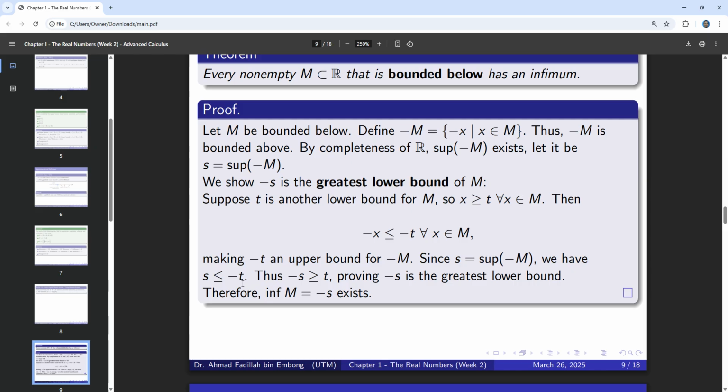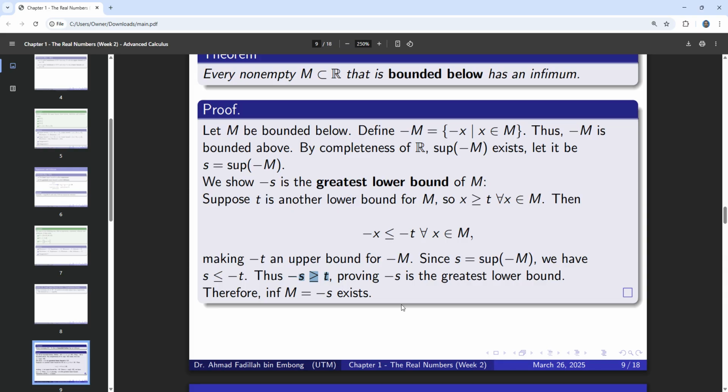When we interchange the negative part here, we get negative s is bigger than t. So here we already proved that negative s is greater than any t. We claimed that t is another lower bound of M, but we proved that negative s is bigger than t, which is the greatest lower bound amongst the other lower bounds.